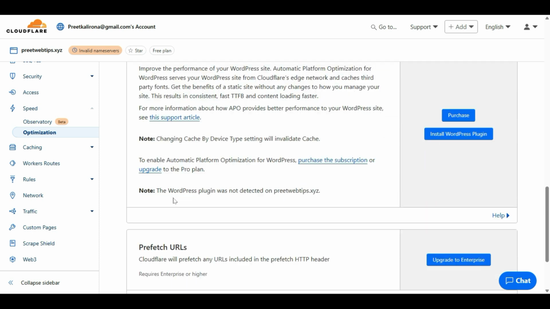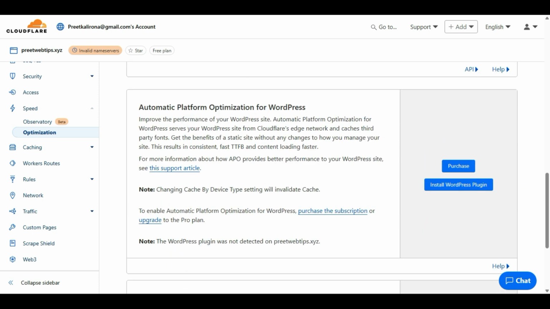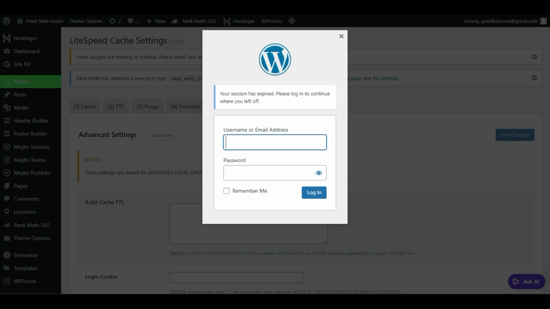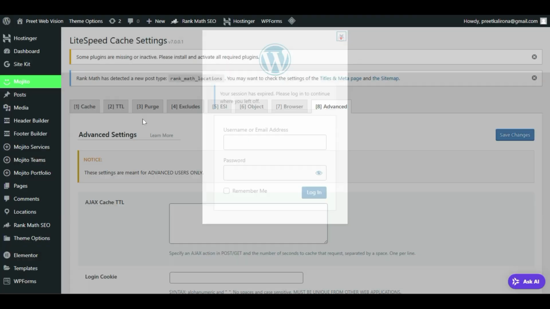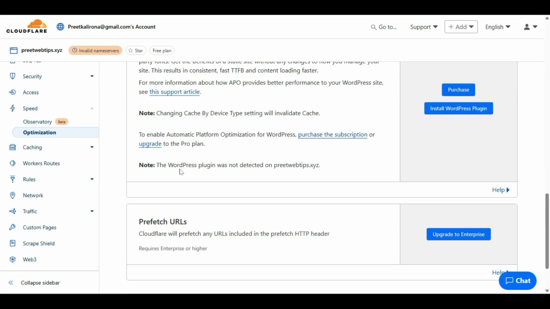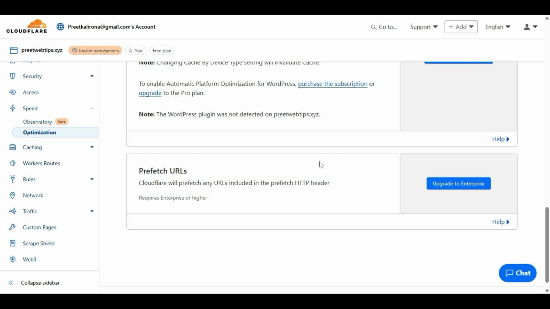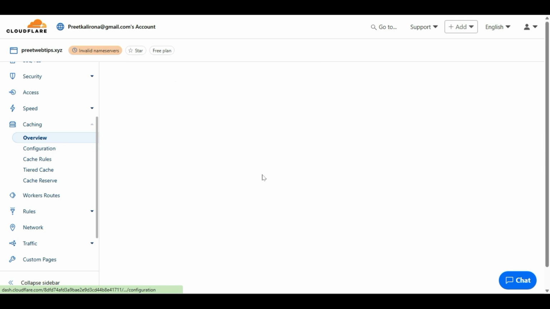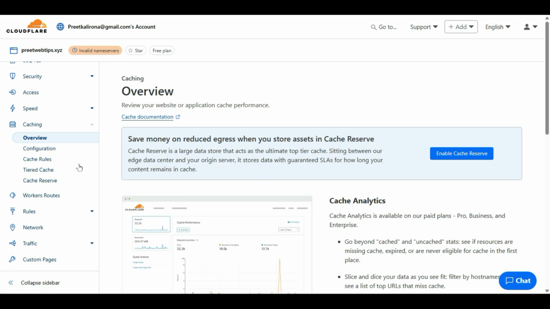Next one. If you need automatic platform optimization for WordPress, Cloudflare has a WordPress plugin. You can search in the website's plugin option here, add new plugin and search for Cloudflare. They also have the WordPress plugin. And then let's go to caching, which is also an important option here.